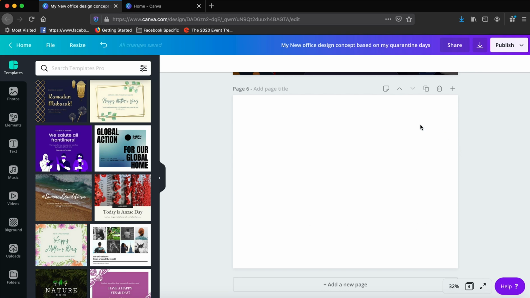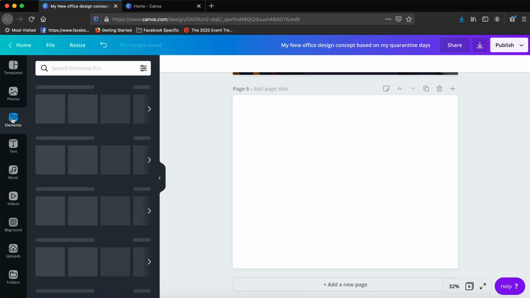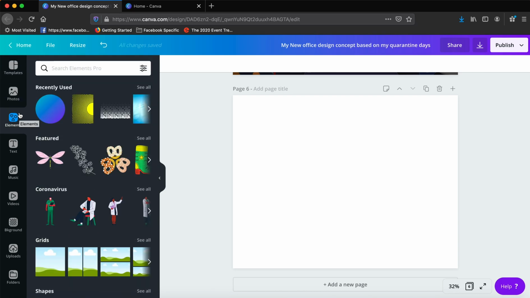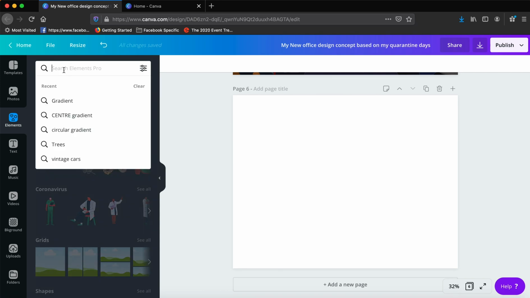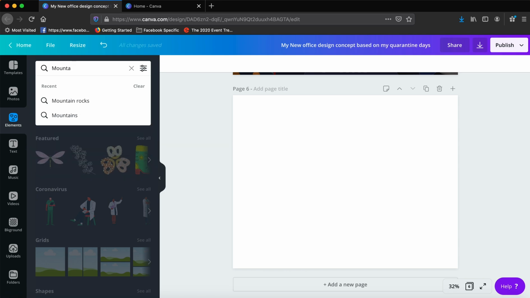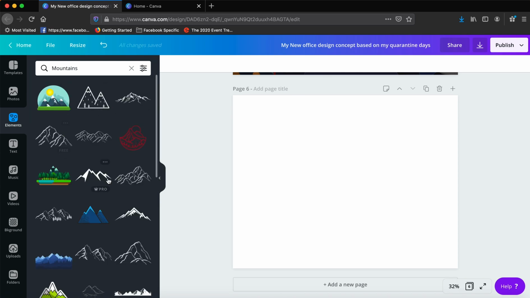You have to design your concept within this, and you can think of your storytelling beforehand, what exactly you really want to convey. So that storytelling in my case was creating a scenic design, and to do that I just had to go to the elements tab and start finding the elements which are important for my design. In this case, the design I wanted to create was around the mountains. So you can start finding the mountains here.